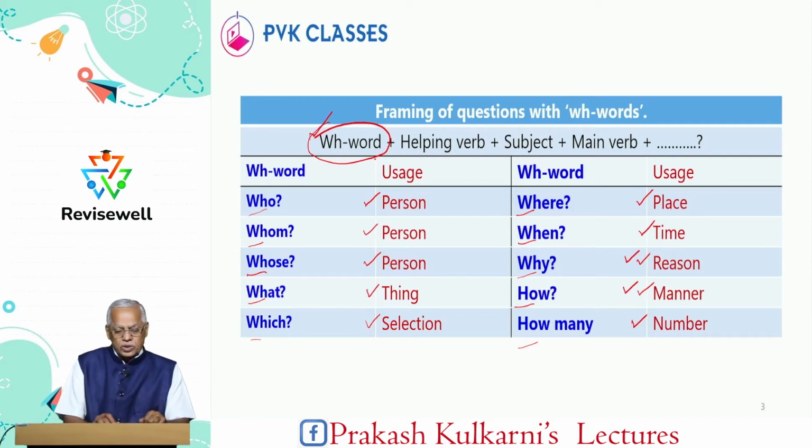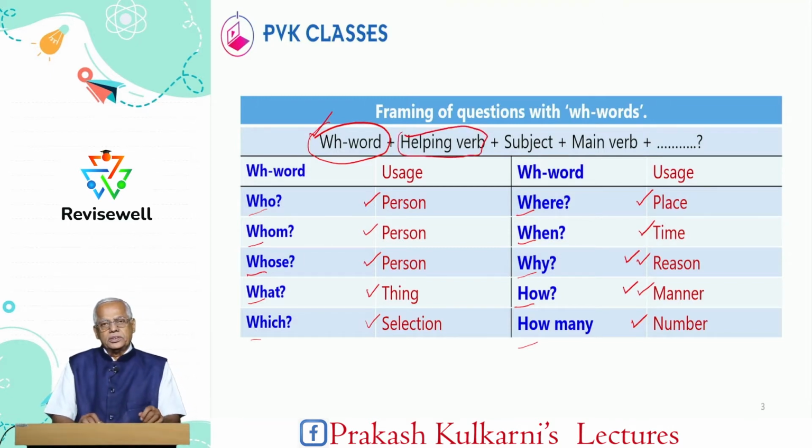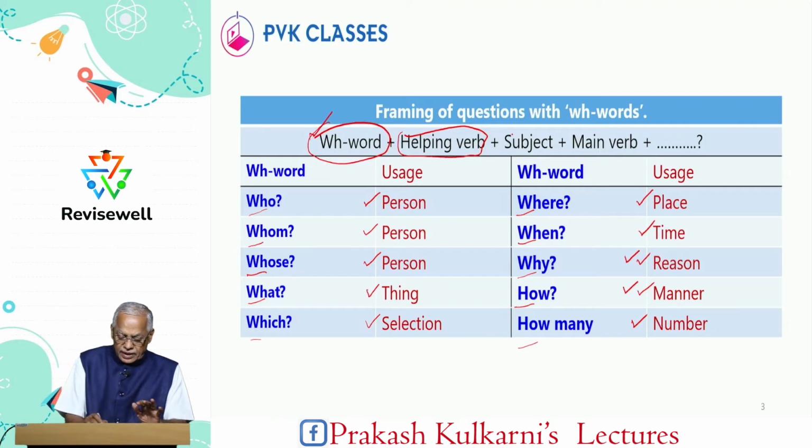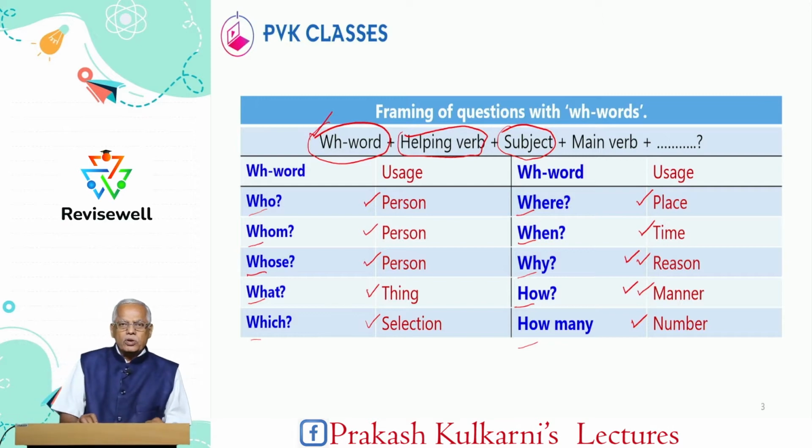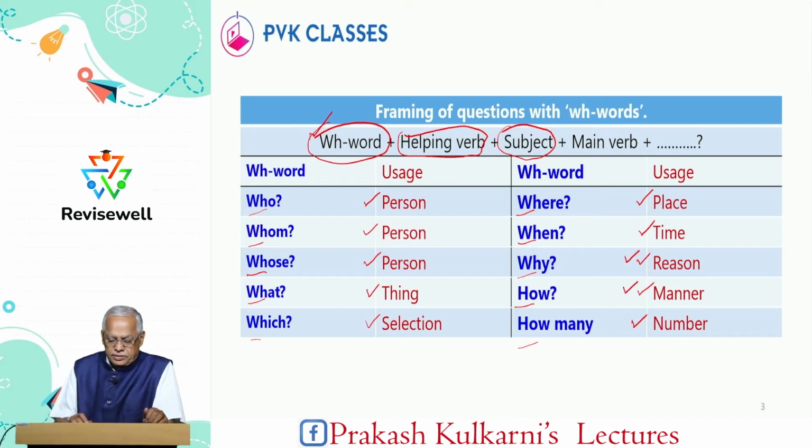After WH word, we have helping verbs. We are going to study helping verbs in the next slide. What are the helping verbs? And after that, we have a subject. Subject means noun or pronoun in English grammar, not physics, chemistry, economics subject. And after subject, we have main verb. And if any other words are there, followed by last one is ending with question mark.